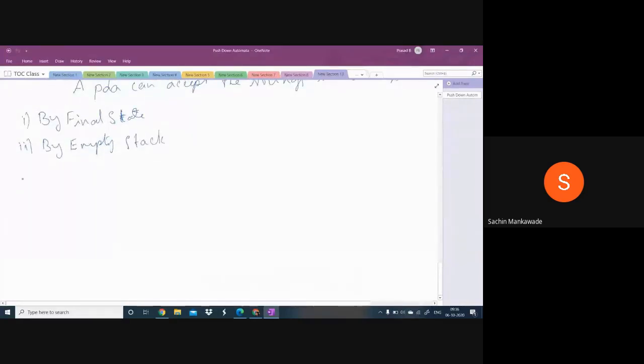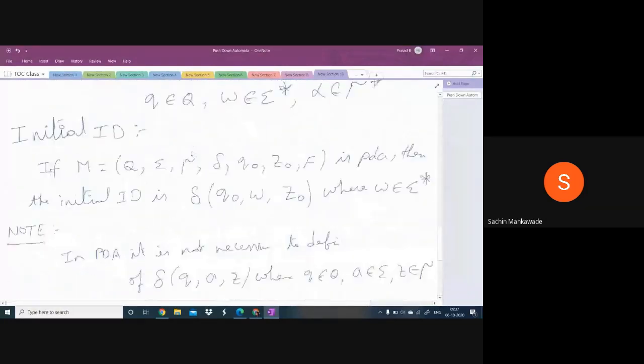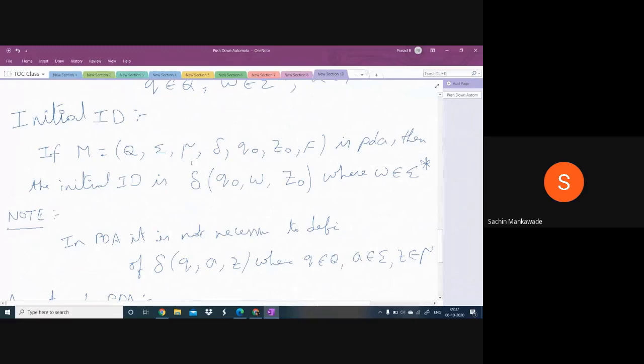Whether it is accepting the strings by final state or by empty stack, as in the case of finite automata, which has to start from the initial state, here the PDA has to start from the initial ID. What is the initial ID? Del of Q naught comma W comma Z naught. I told you now.